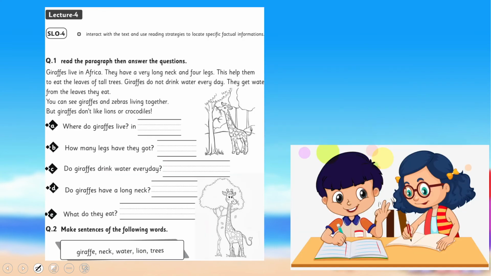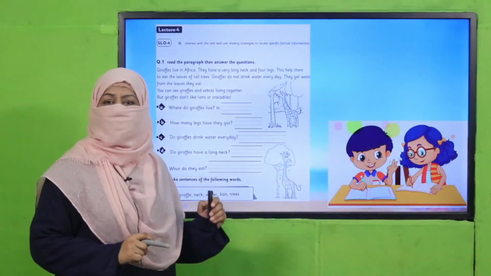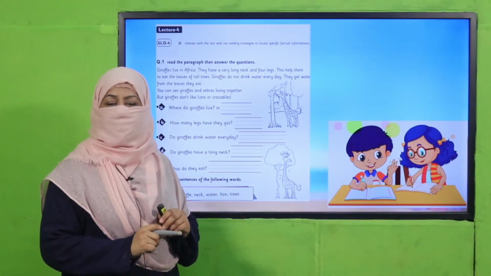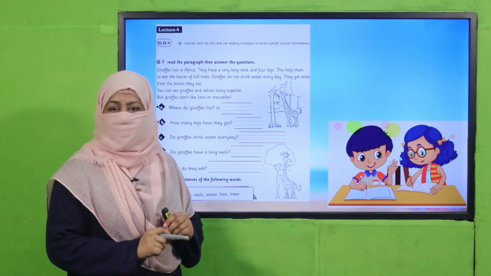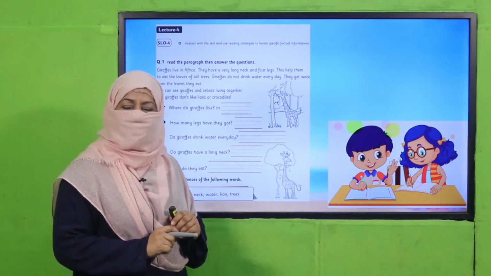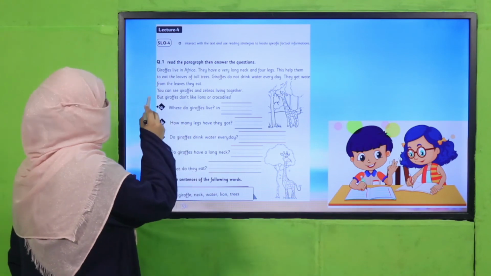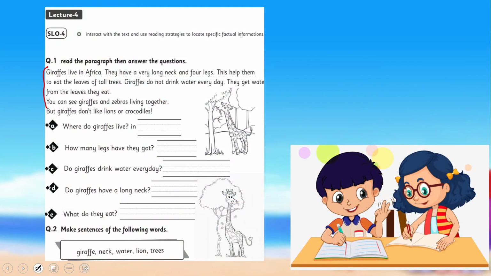All right. So here is a worksheet. My dear fellow teachers, the worksheet, lesson plan, and PowerPoint presentation links are given. You may click, download, and kindly provide a printed worksheet to students for practice. And my dear students, what you are going to do: from this paragraph, you have to find the answers and you have to make sentences. Also find the facts from this text.